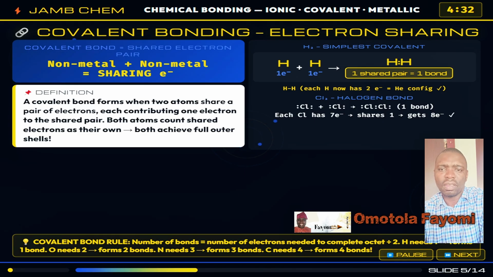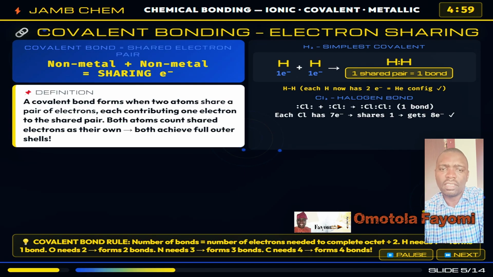The simplest example is hydrogen. Each hydrogen atom has 1 electron and needs 1 more to complete its shell of 2, like helium. So 2 hydrogen atoms come together to share their electrons. That's H2. As you see on the screen, now each hydrogen sees 2 electrons, a full shell. The bond is represented as H-H.